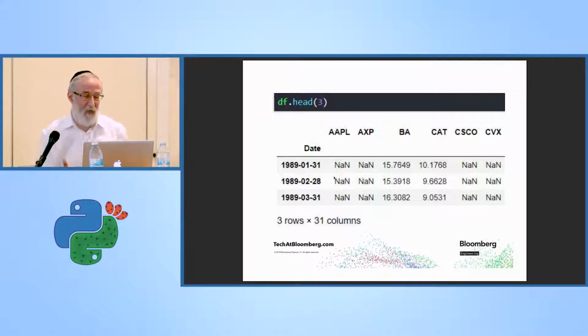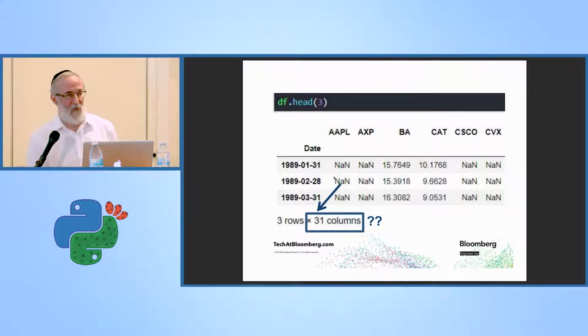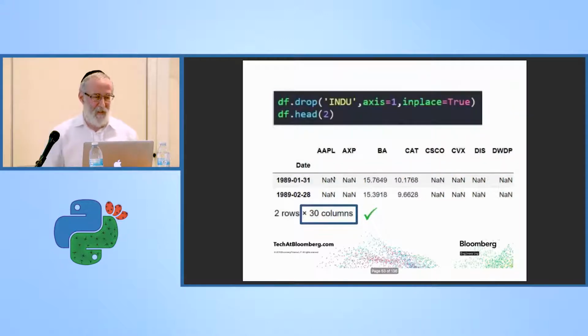Notice, however, that I have a lot of missing data back in 1989. Some of these stocks didn't exist then or weren't trading back then, or they didn't have earnings to report a price-earnings ratio. I also have 31 columns. What's going on here? I got 30 stocks from the Dow Jones Industrials. So again, I was able to look through my data frame and I discovered that I had an extra column. It was the index itself, the Dow Jones Industrial Index. Fortunately, data frame has a handy method called drop where I can tell it to drop any number of columns or rows. So here I'm telling it to drop the column that includes the Dow Jones Industrial Index, and now I'm down to the 30 stocks.